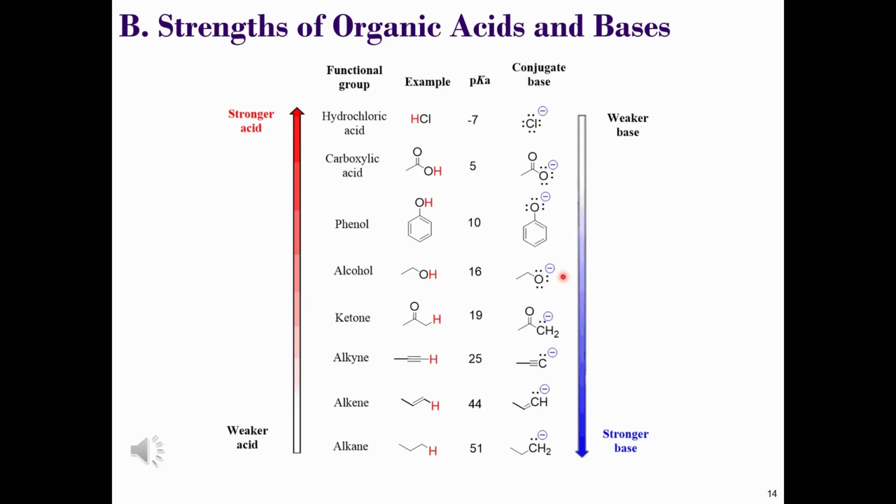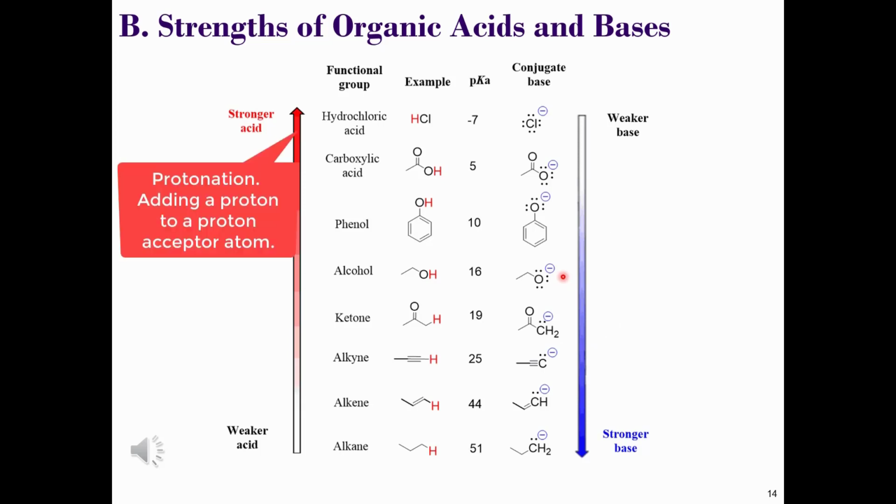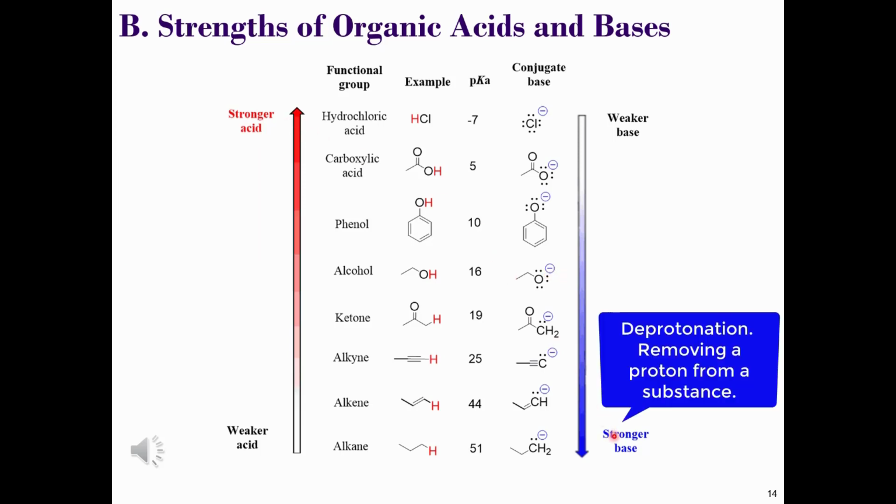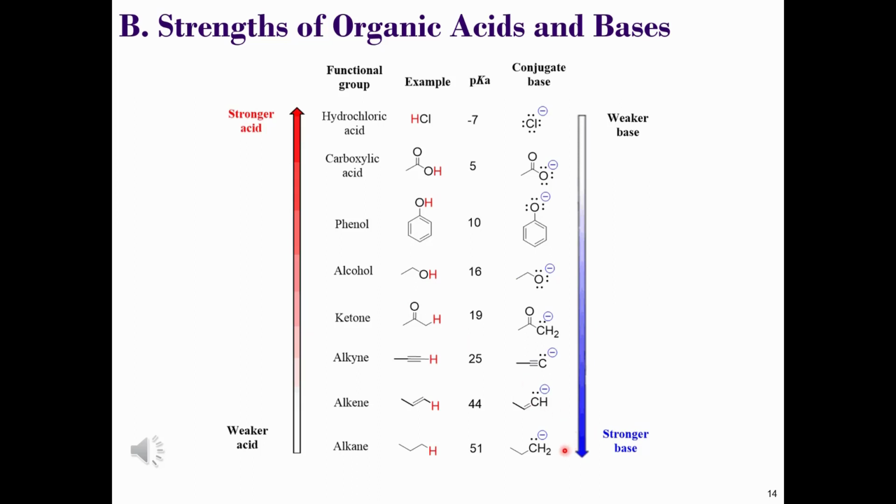Finally, another way of using this table is in the discussion of protonation, that's adding a proton to a substance, or deprotonation, removing a proton from a substance. Provided there is a big enough difference in pKa units, conjugate bases towards the bottom of the table will deprotonate the substances above them, and acids towards the top of the table will be able to protonate functional groups with acceptor atoms beneath them. Remember, this is not the complete picture of the substances in the pKa table.